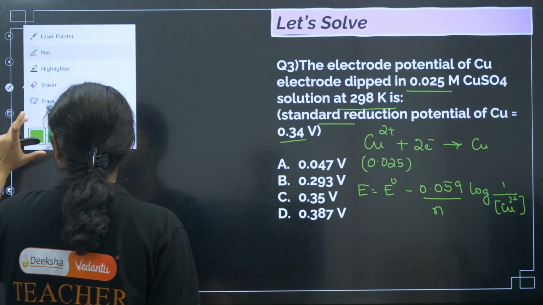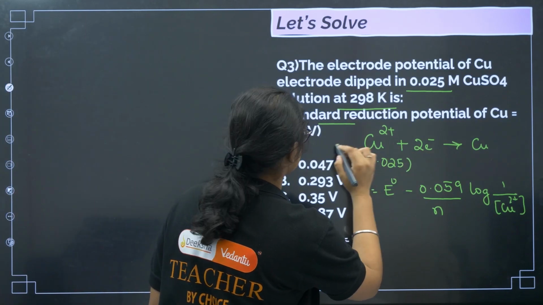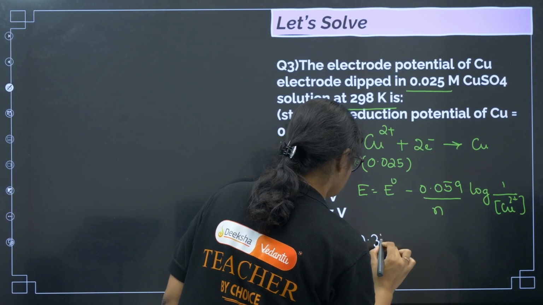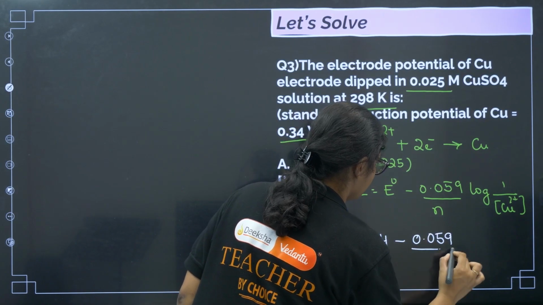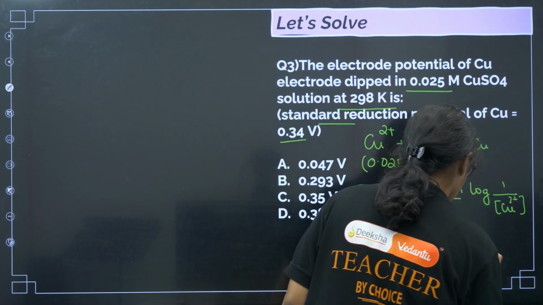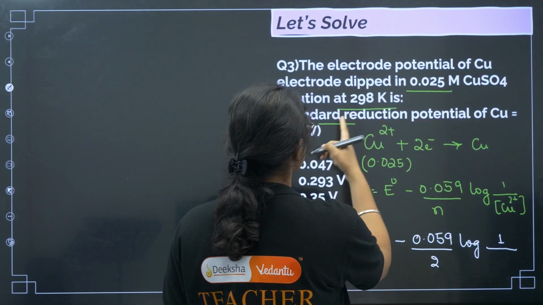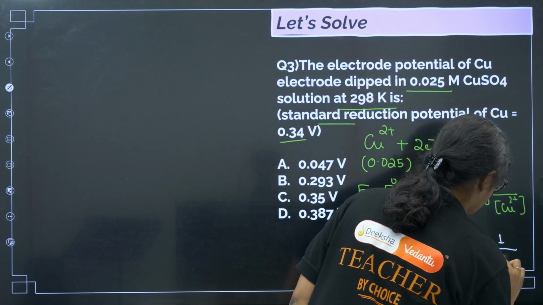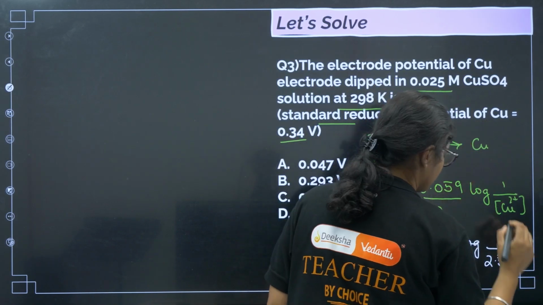Now what is the E value? I have to calculate. E naught value is 0.34, minus 0.059 by 2 log of 1 by Cu2+ concentration, which is 0.025 molar. So I can write it as 2.5 into 10 to the power of minus 2.